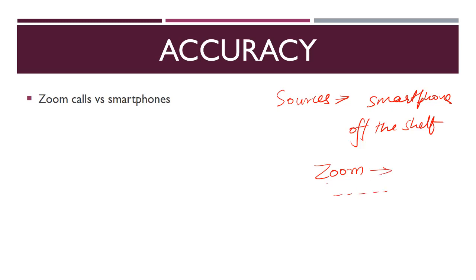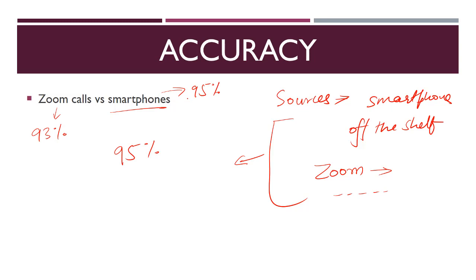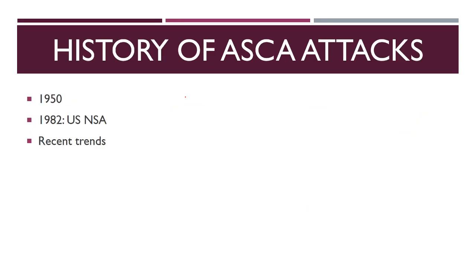Now, when AI was trained and then applied on all of these audio recordings, the accuracy of AI was 95%. So you can understand the level at which these hackers are playing. In fact, Zoom call accuracy was lower, 93%, but smartphone accuracy was 95%. So the accuracy level for this decoding is very, very high for these hackers. And in fact, this is not new. This has been going on since 1950.